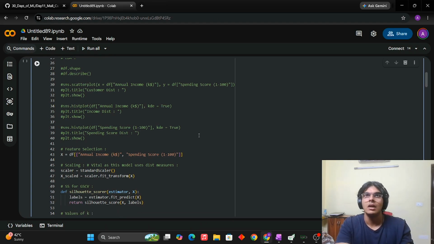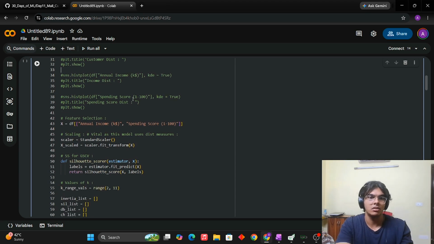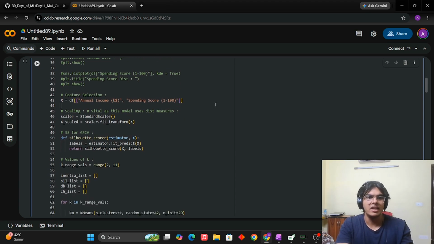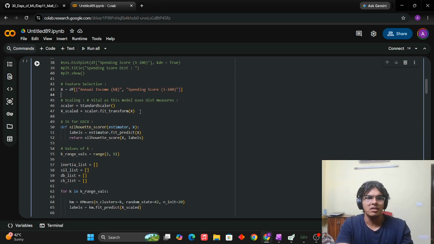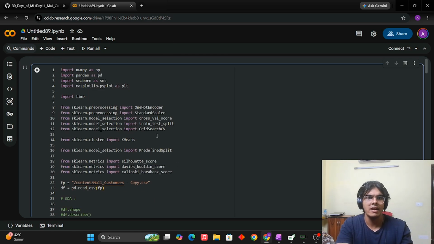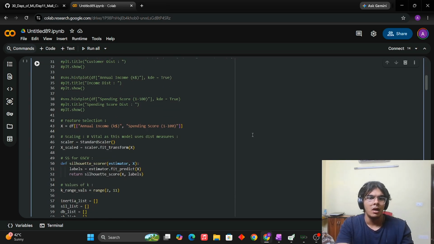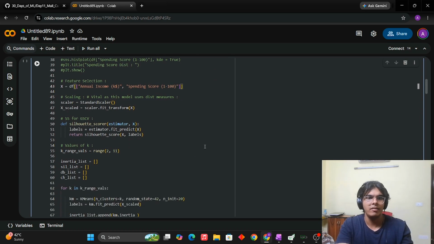It doesn't really matter much. It's just that the EDA was needed to visualize the data and to verify our assumptions. This is the feature selection. This is simple. This is the scaling that we have done, typical, using the standard scaler, which we imported right here. Simple. Then we go on to all of the stuff that we have done.